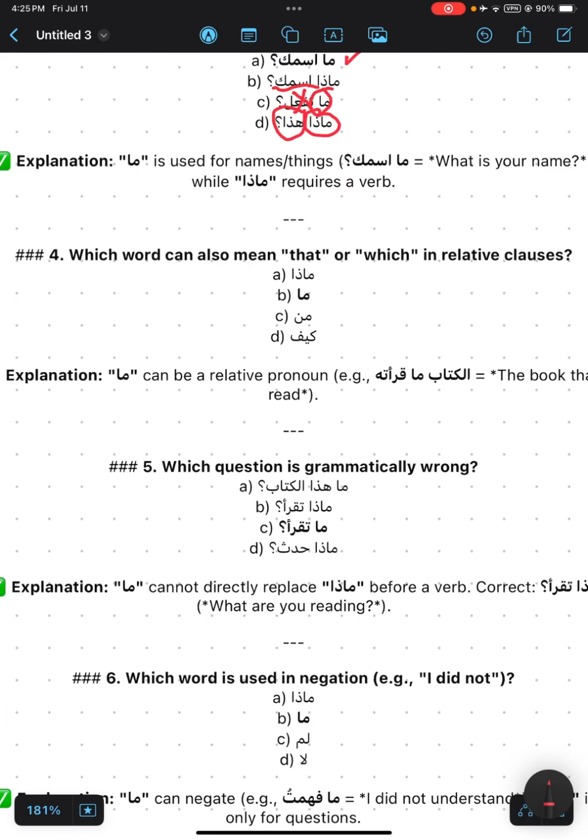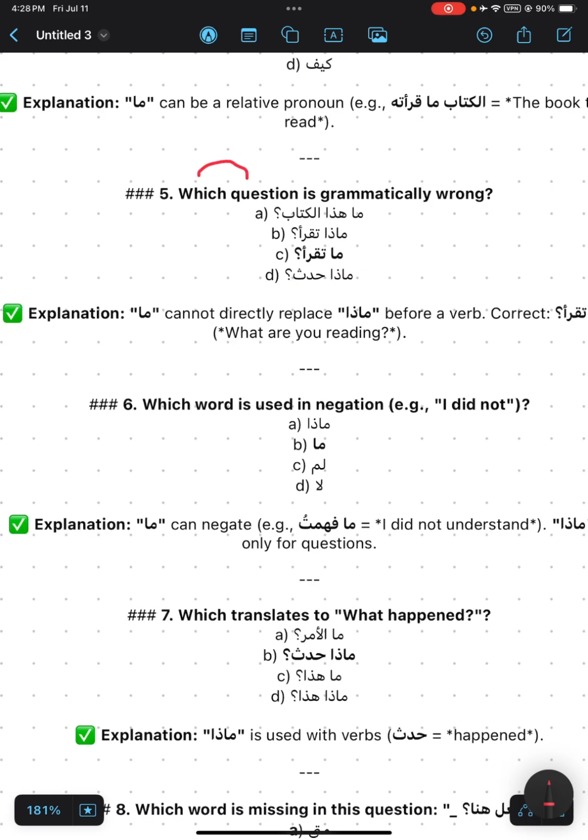Which word can also mean that or which in relative clauses? It will be ما, not ماذا. ماذا is used for questions only, but ما can be used in different cases. Which question is grammatically wrong? ما هذا الكتاب, correct. ماذا تقرأ, correct, because تقرأ is a verb, means read. ما تقرأ, it's wrong, because ما usually comes after it a noun, not a verb.